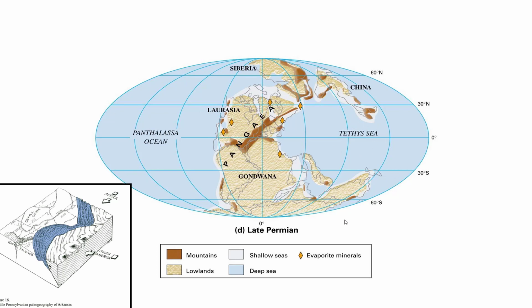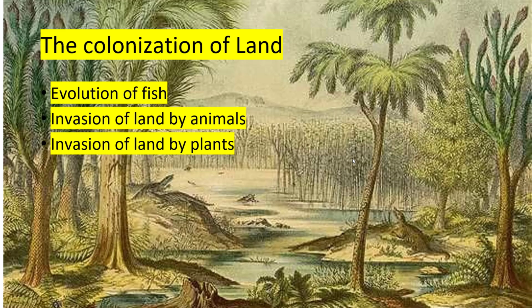And what I want you to see here is during the Paleozoic era, we have this huge continent forming. This is really important for the future of the evolution of life. This huge single continent forms, okay? And that single continent is known as Pangea, P-A-N-G-E-A, Pangea.